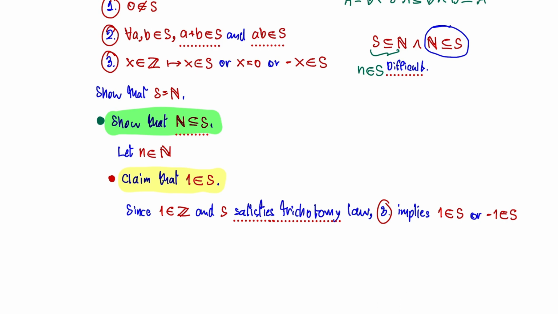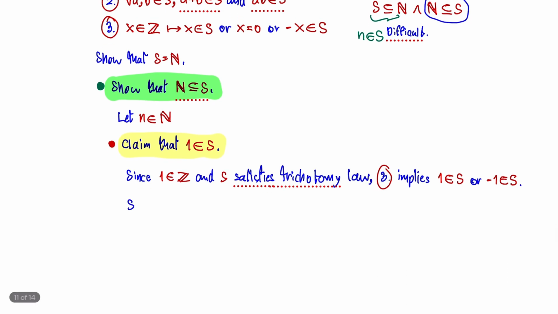I just want to have 1 in just S. I think that I gotta prove that minus 1 must not be in set S. So I gotta use the proof by contradiction from now. Okay? So I have to suppose that. Let's do the proof by contradiction. Suppose that minus 1 is in set S.